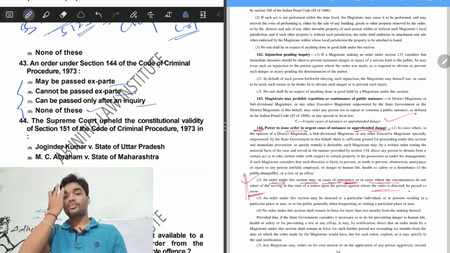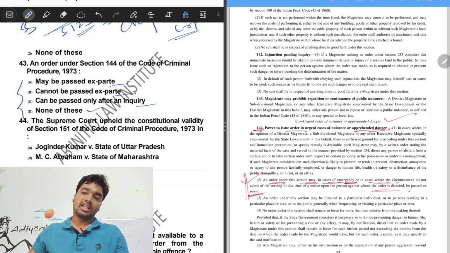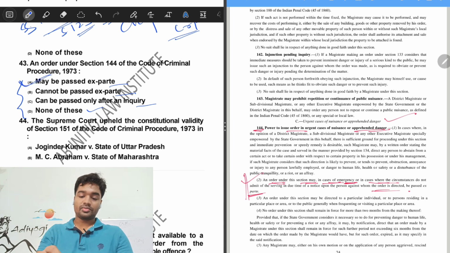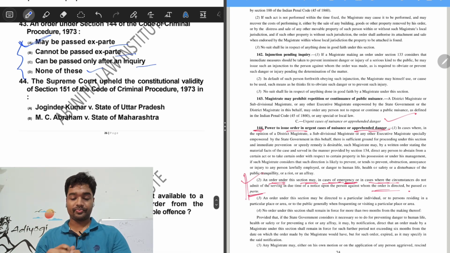So in case of emergency there can be an ex parte order without serving notice upon the person against whom the order is sought. So the correct answer would be option A. For question number 43, the correct answer would be option A.